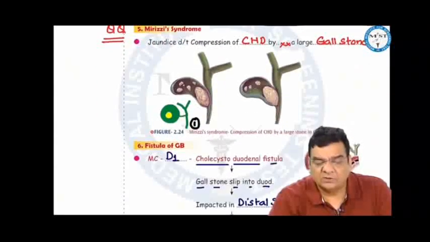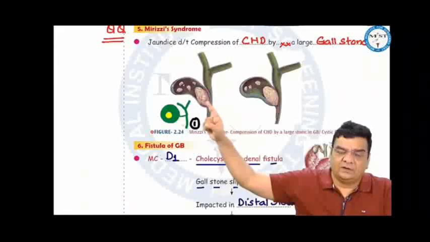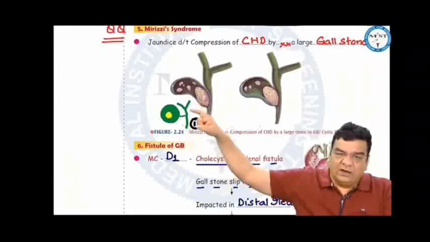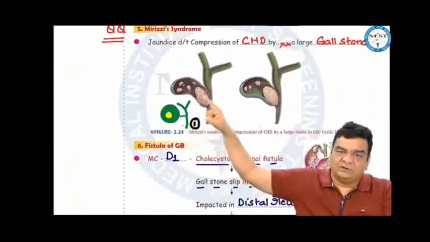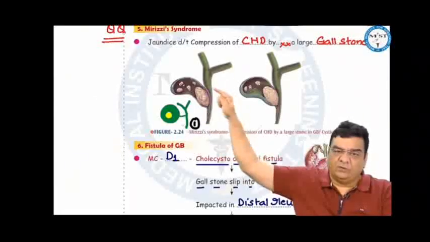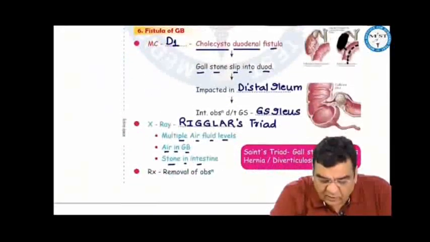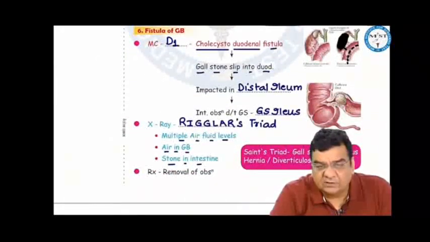Mirizzi syndrome is when there is jaundice due to compression of the common hepatic duct by a large stone inside the gallbladder. Ideally, the gallstone should not create any obstruction in the bile flow, so there should not be any jaundice. But if there is a big stone, it may put pressure on the common hepatic duct from outside, compress it, and interfere with the biliary flow, leading to jaundice. That is Mirizzi syndrome.